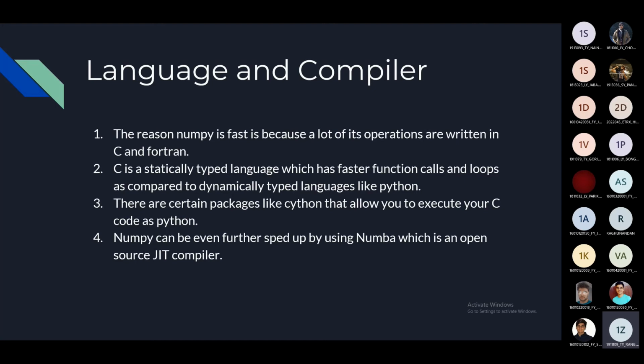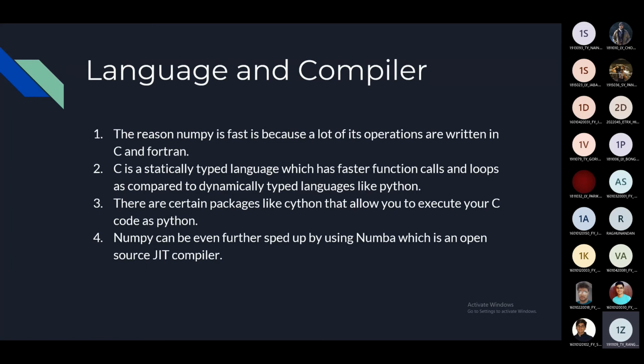So there are certain packages like Cython that allow you to execute your C code as Python. These are just wrapper libraries. Even NumPy has inbuilt variables known as C types, which you can study in detail if you want to. And that's one of the main reasons why NumPy is so fast.